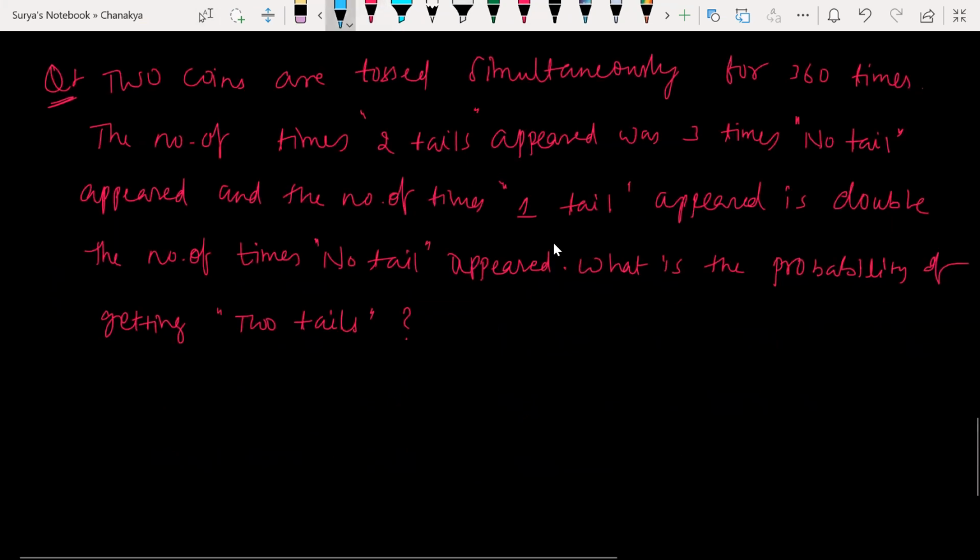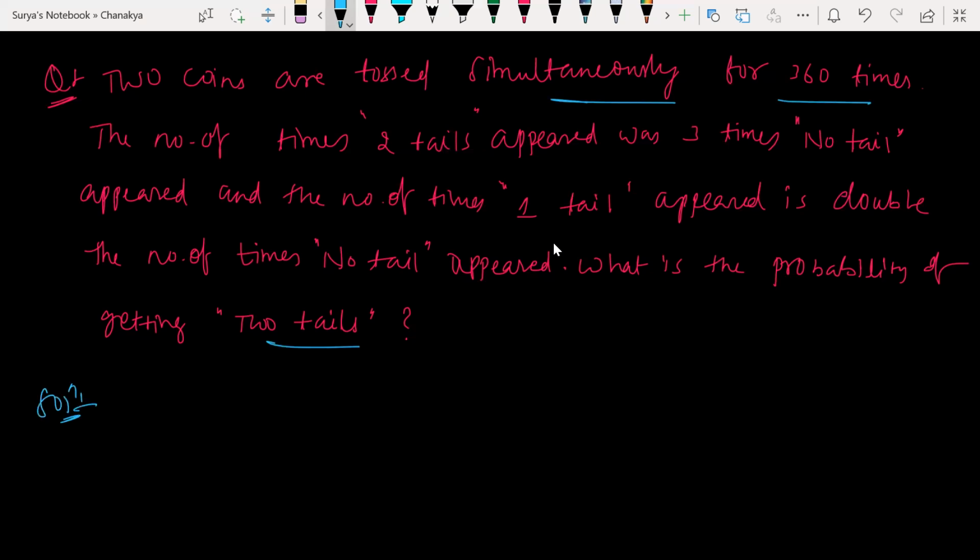Try to understand the question here. Two coins are tossed simultaneously for 360 times. The number of times two tails appeared was 3 times the number of times no tail appeared, and the number of times one tail appeared is double the number of times no tail appeared. Very good question actually. Then the probability of two tails is what?